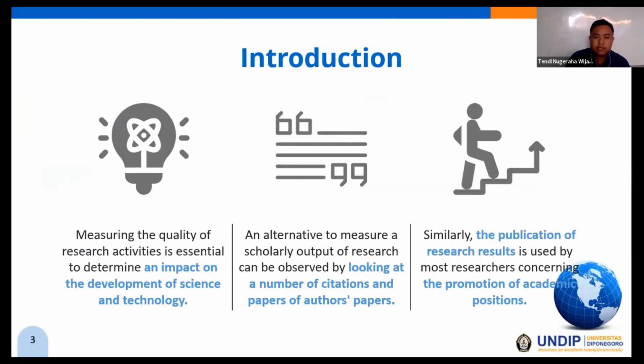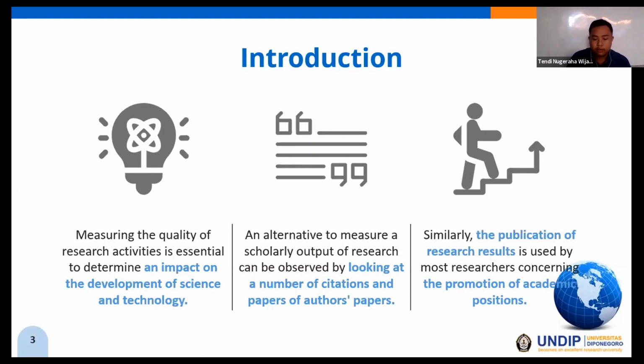Measuring the quality of research activities is essential to determine an impact on the development of science, technology, social, and economic. In today's digital era, an alternative to measure a scholarly output of research can be observed by looking at the number of citations and papers of authors' papers. The more a paper is cited, the more significant the influence of the research on science and technology development.